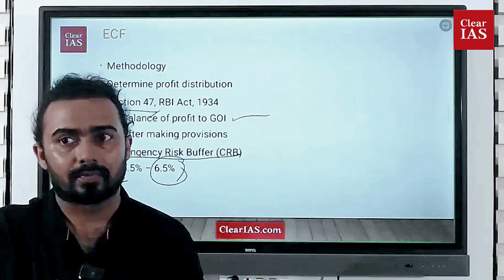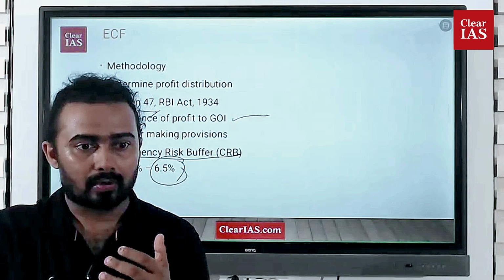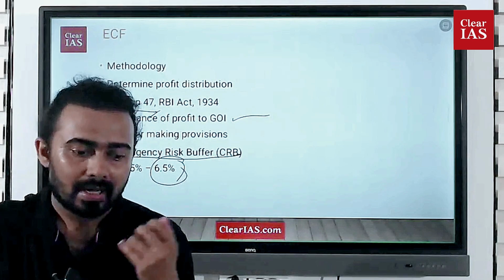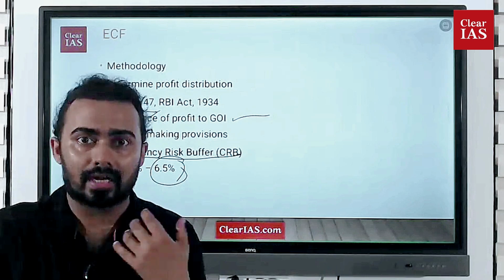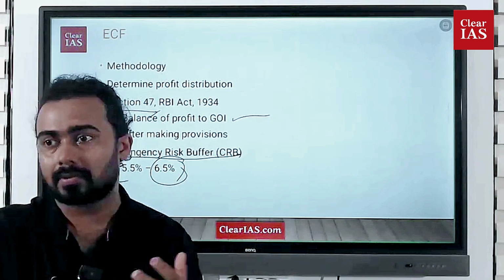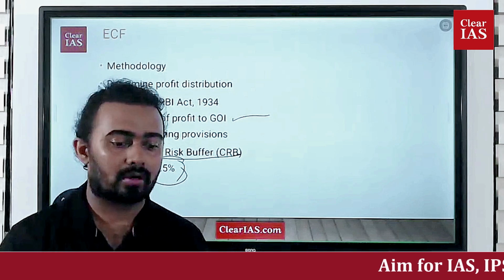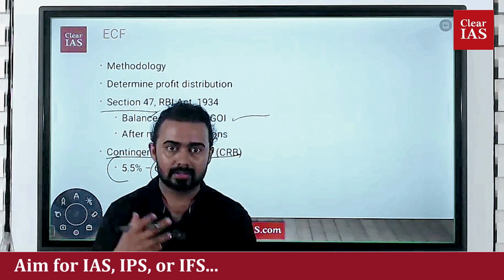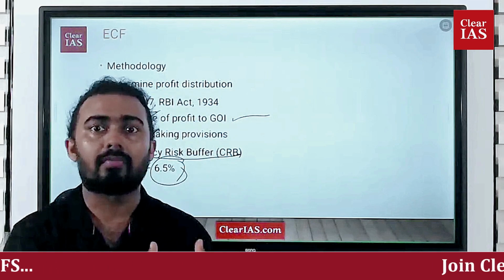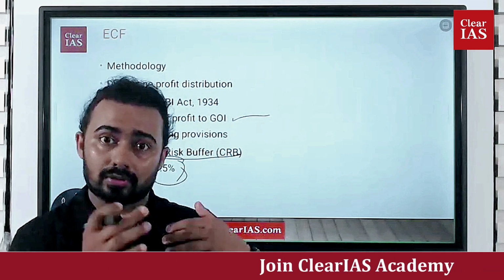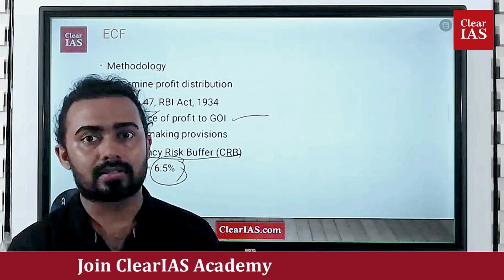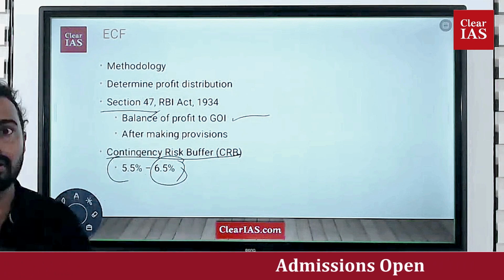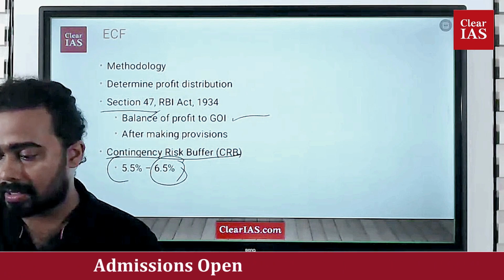What do you mean by contingency? For example, 2 or 3 years back there was COVID. When COVID-19 came, it was a contingency issue. There were financial issues where all the businesses were shut down. Those kinds of events are called contingency issues: sudden, unprecedented financial issues. When such issues happen, you have to have some amount of money with the RBI itself. For that purpose, the contingency risk buffer is kept. That is also mentioned in Section 47 of the RBI Act.